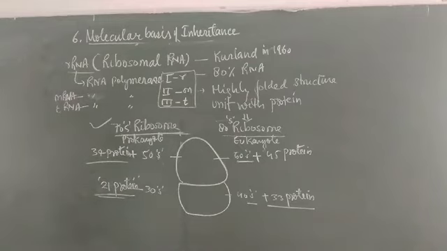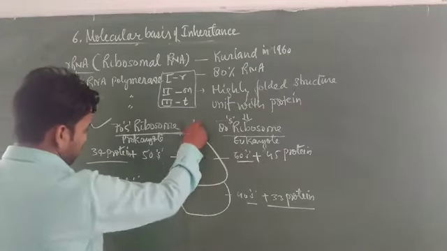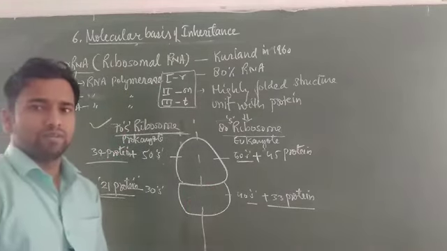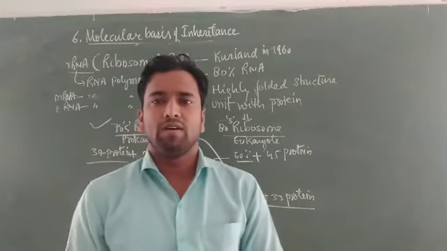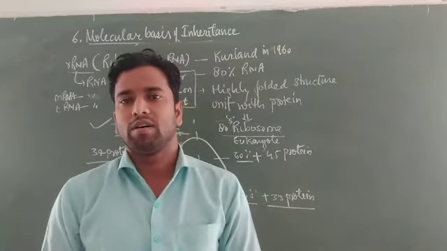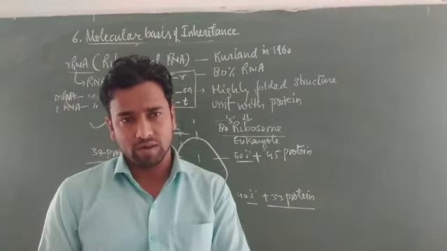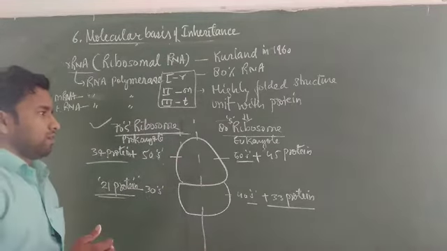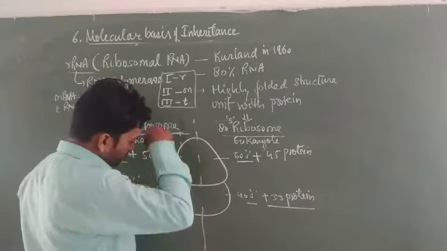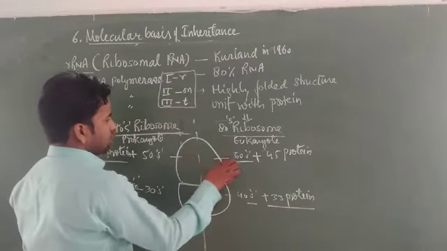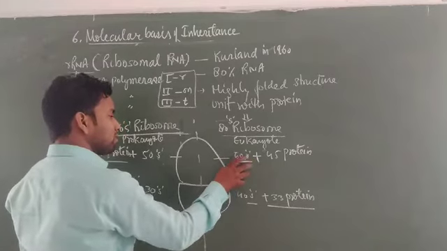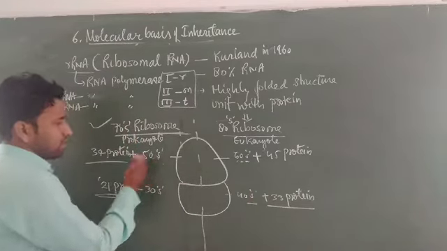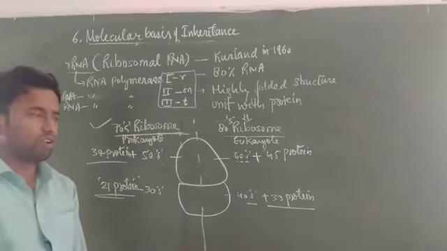Now the 70S as well as 80S are the different types of ribosomes that are present in prokaryotes as well as eukaryotes. This is overall about the types of RNA, especially how the ribosomal RNA helps in the formation of prokaryotic as well as eukaryotic ribosomes. Students, this larger unit, suppose this is the 60S, it is made up of many smaller units also, but here we do not need to represent all those smaller units that attach.